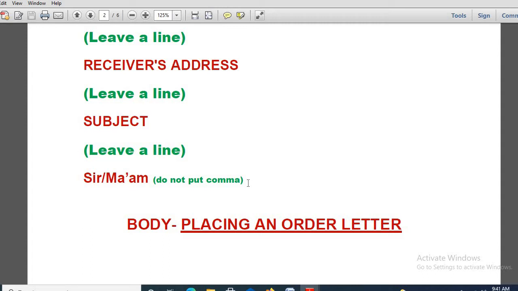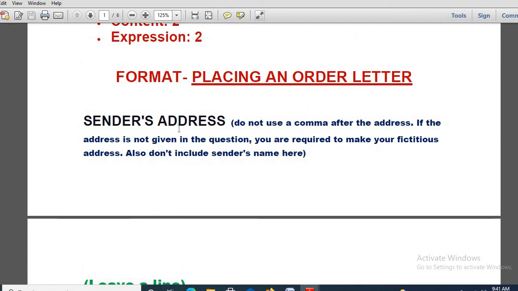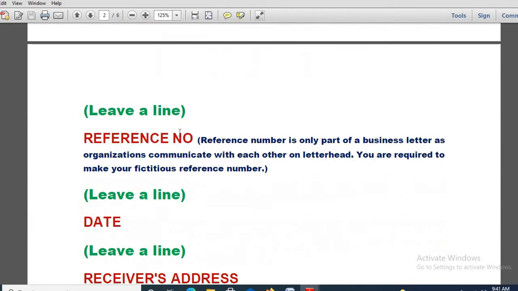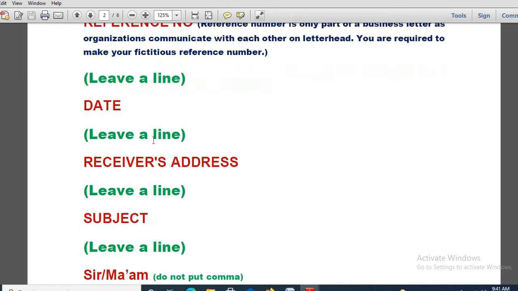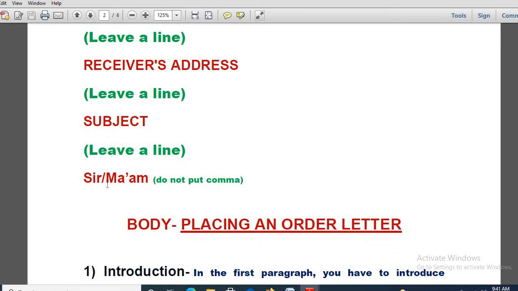Though obviously you will be solving MCQ type questions only at this point of time, later when you will be writing your board exams, or doing the subjective paper, you have to follow all these steps, and these are the techniques that you have to remember. So what are the steps? Initially sender's address, number 1, then reference number, then date, then receiver's address, that is very important, then subject, then sir or ma'am. Remember, do not put a comma here. It will be a blunder then.